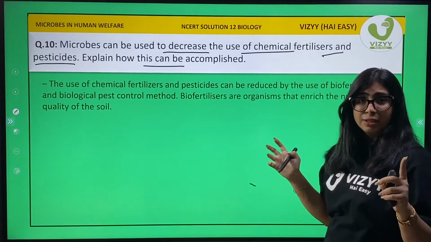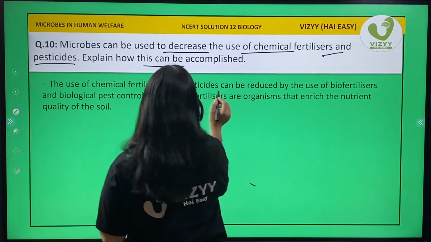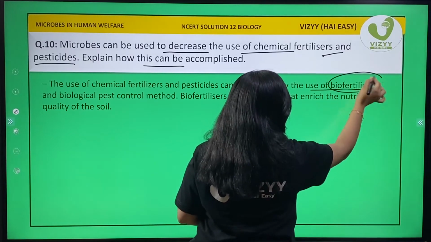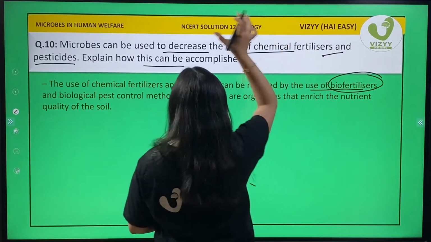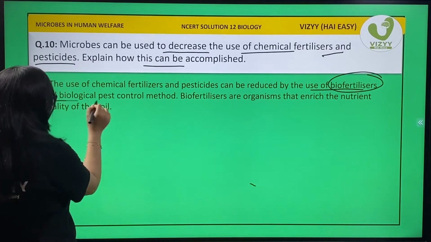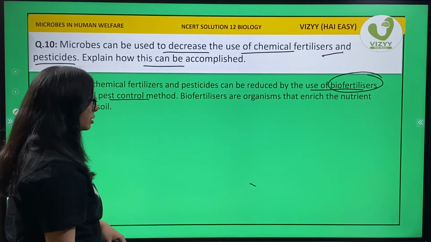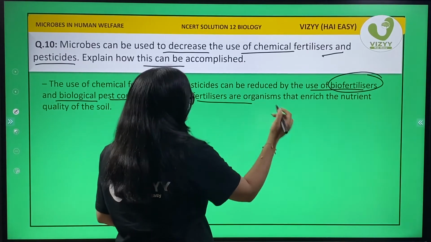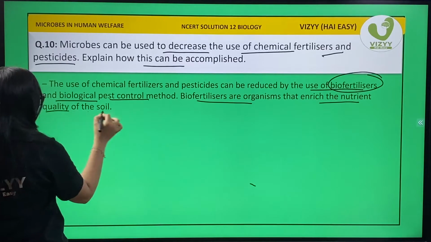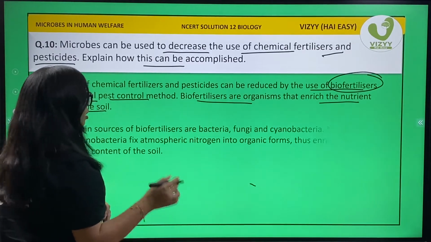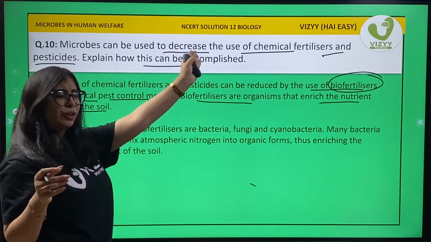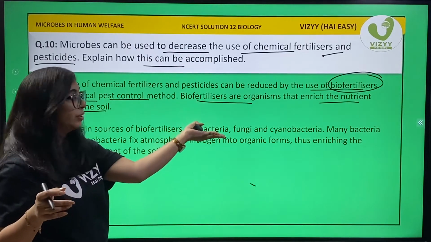So the answer to this is, the use of chemical fertilizers and pesticides can be reduced by the use of biofertilizers. So replace fertilizers and pesticides with what? Biofertilizers and biological pest control methods. Now, biofertilizers are organisms that enrich the nutrient quality of the soil. Now biofertilizers will do what? The exact work of fertilizers, but they are biologically available.